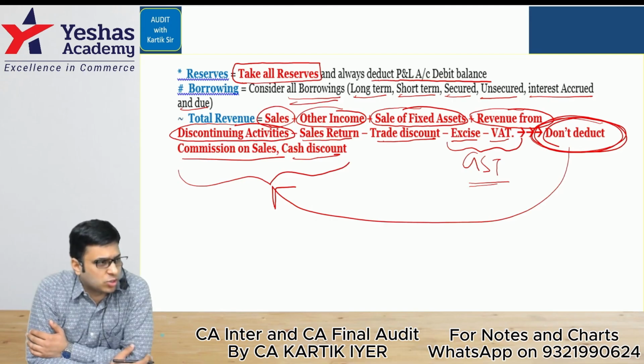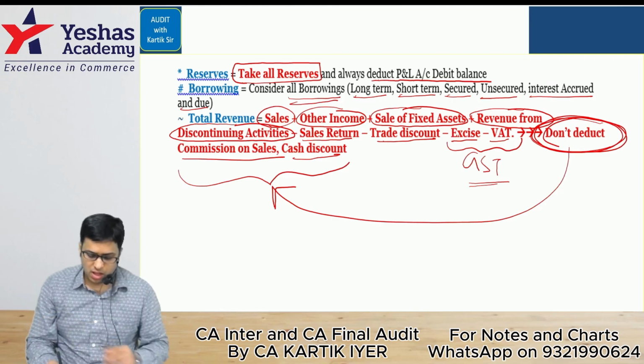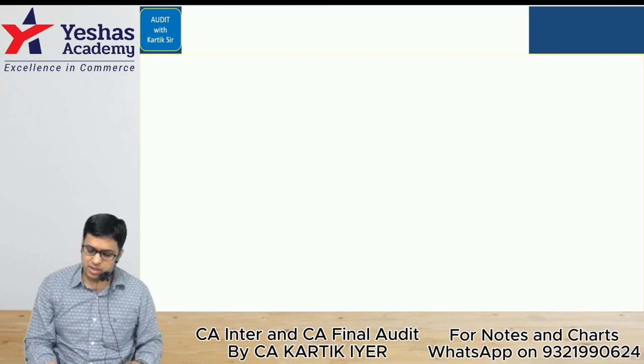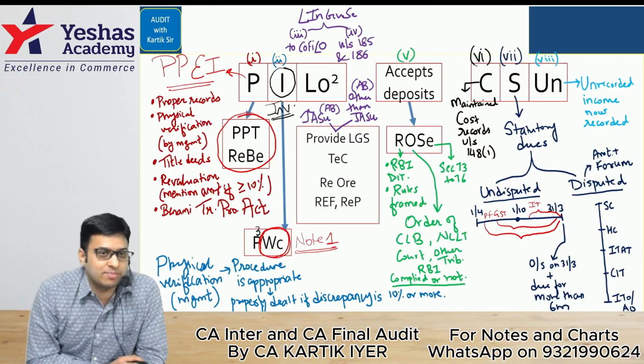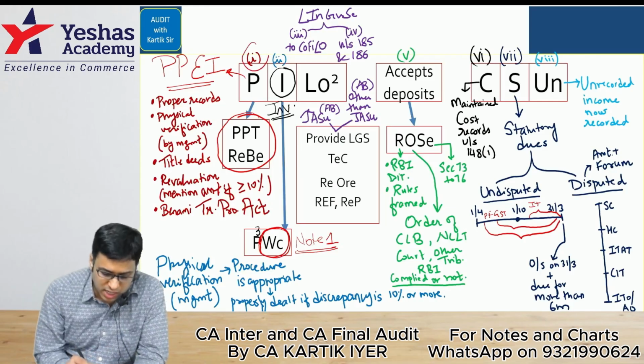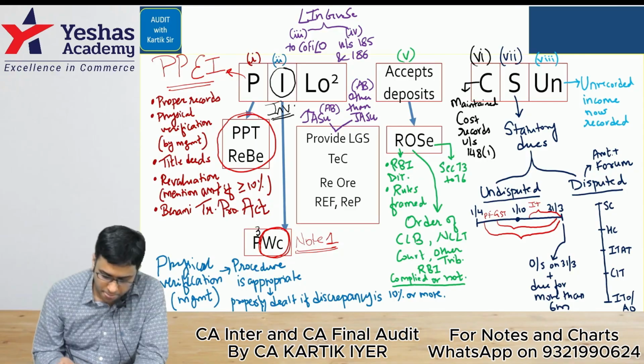Are we there here? Yes or no? Comfortable? Okay. Let's go ahead with the big gun, and that is your 21 clauses of CARO. Let's start. CARO clause 1 is in relation to property, plant, equipment, intangible asset.